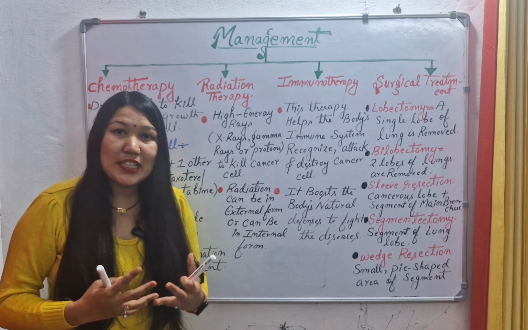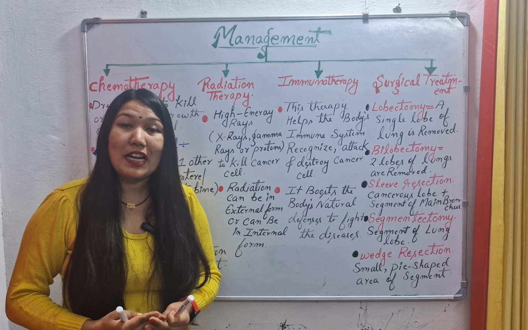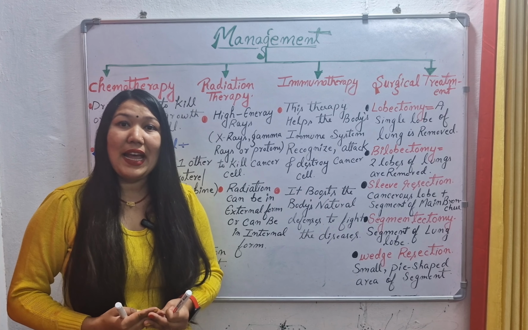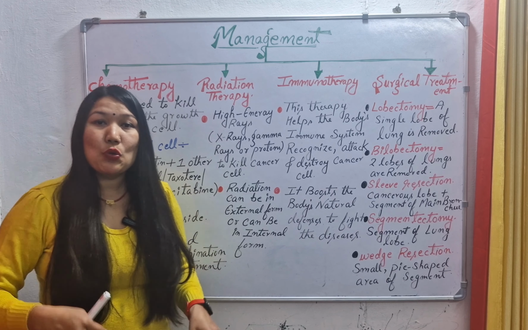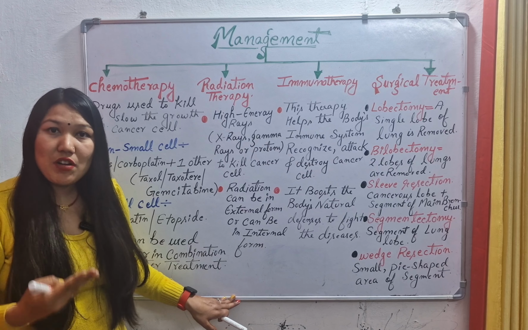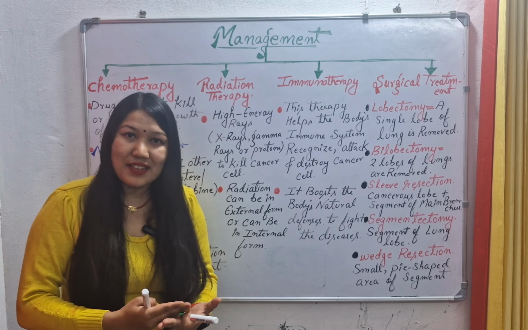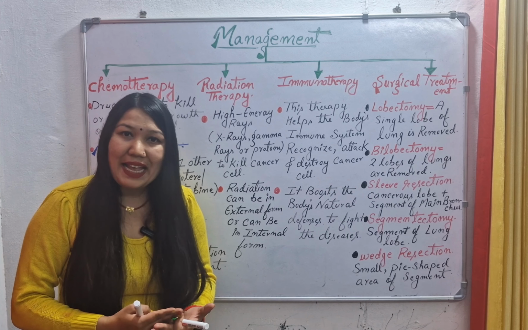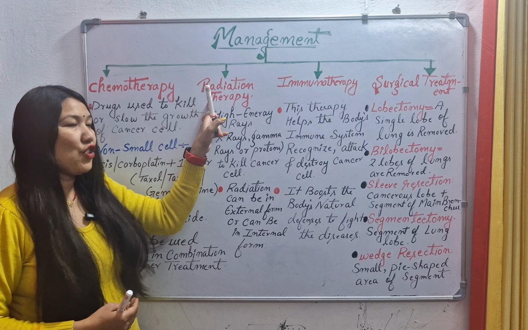Okay, because these chemotherapy drugs work on cancer cells, and they will target our healthy or normal cells also. Okay, so these are the systemic drugs. These drugs will work in our whole body. So they are destroying the cancer cells as well as the healthy cells of our body, so it has certain side effects. Next, we have radiation therapy.